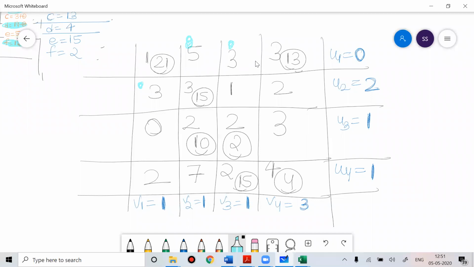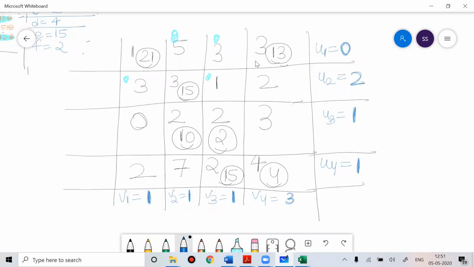Now for this cell, 1 plus 2 is 3, so you're getting minus 2, and 2 plus 1 was 3, so 1 minus 3 is minus 2. Now I'll check for this cell, 3 plus 2 is 5, 2 minus 5 is minus 3.